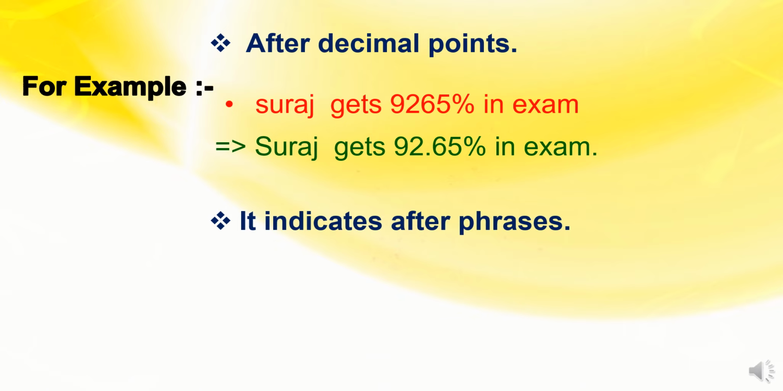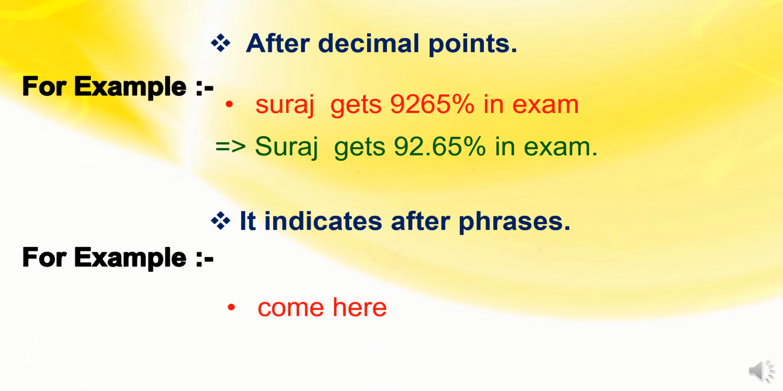Next is the full stop after phrases. Phrases means what? Phrases means small sentences. When you are in school, lots of phrases are used by you and the teachers. Do you remember any phrases? Come here, go there, sit down, don't do that, don't make a noise. They are phrases. So after phrases, we will put a full stop. Let's see the example of this. Come here. It is a very common phrase.